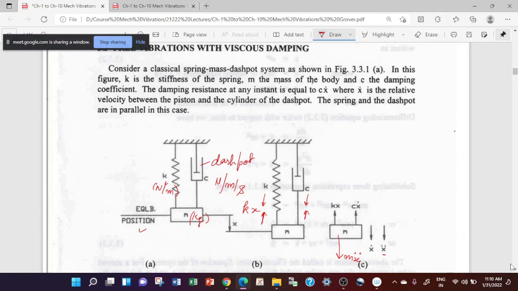So if I draw a free body diagram of this, it has been shown here. This is your free body diagram of the mass.